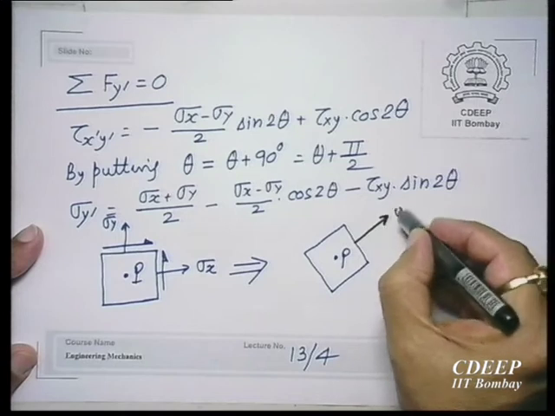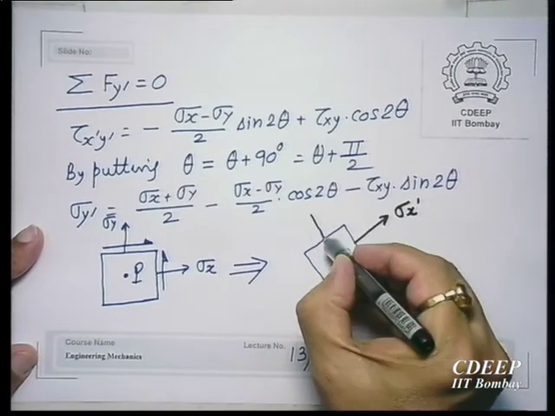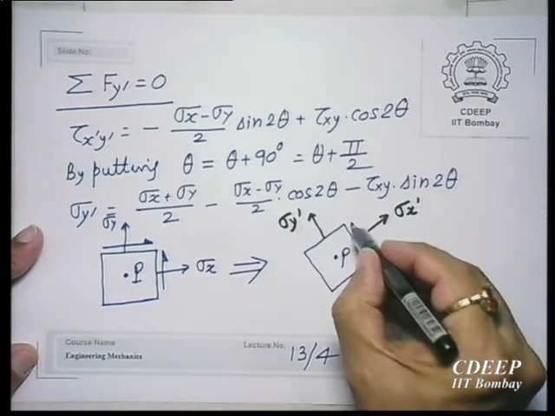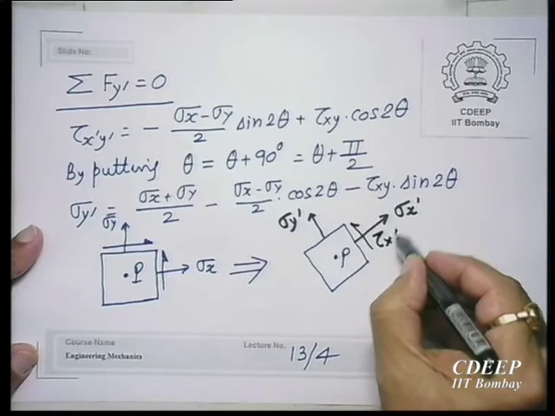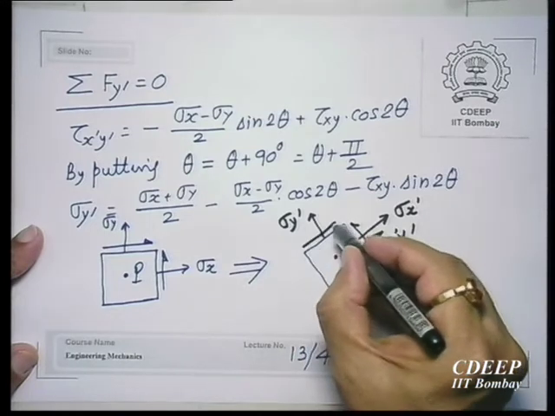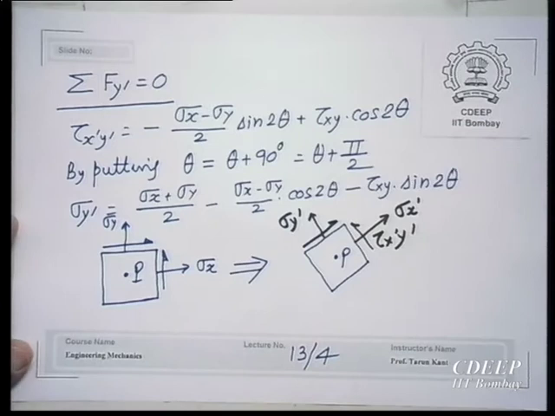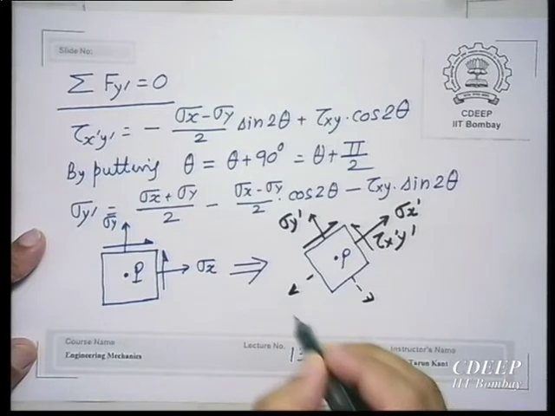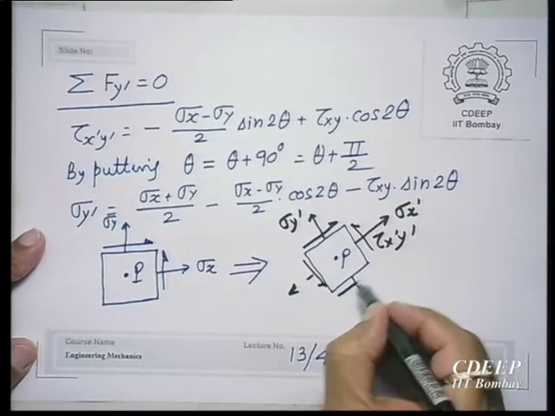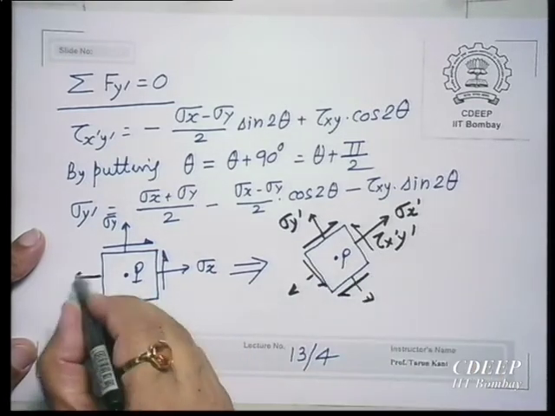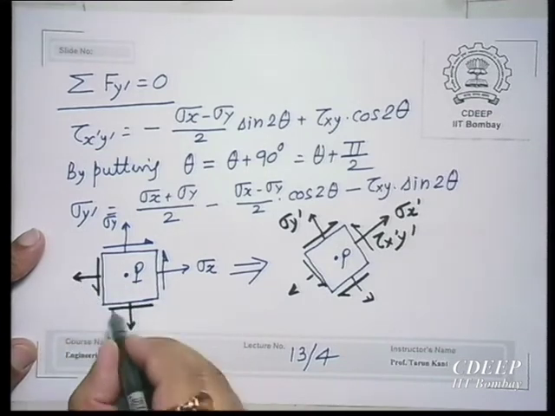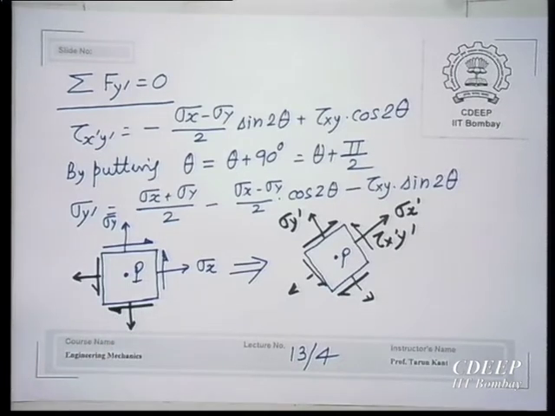So this one is sigma x dash, and of course there will also be this, otherwise it will not remain in equilibrium. So here also, but we have drawn only on the positive plane. We have shown only on the positive plane.